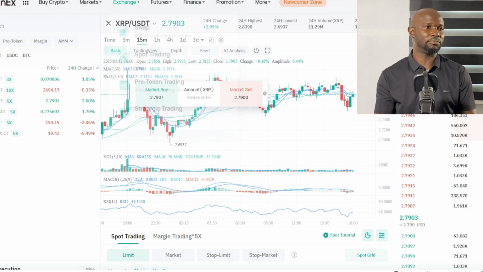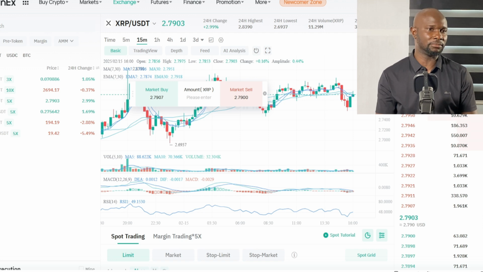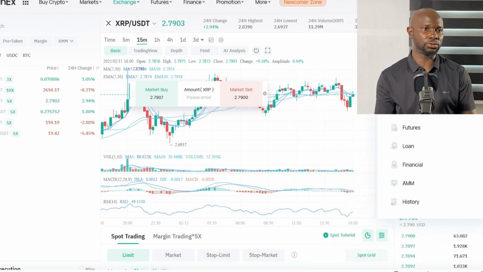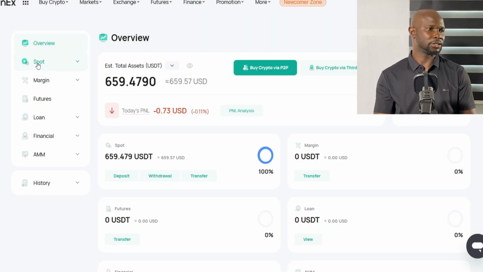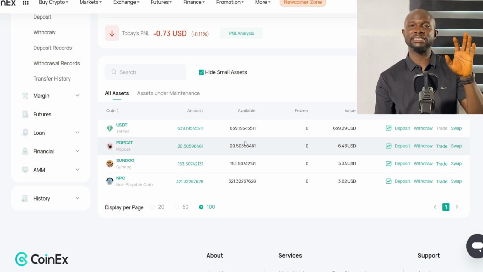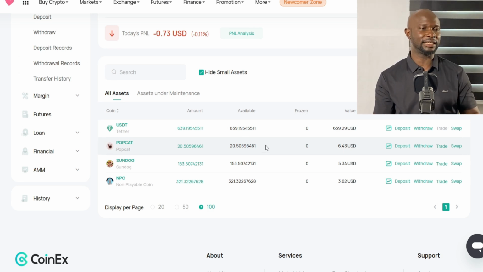Okay, let me show you my own. I invested some little things here. Let me quickly show you. Come to asset, click on it, then I click on spot. Okay, look at this now. From this exchange, just from this exchange, I bought this. Look at this Pop Cards. I bought it at the rate of $5 and by now it's $6.43.